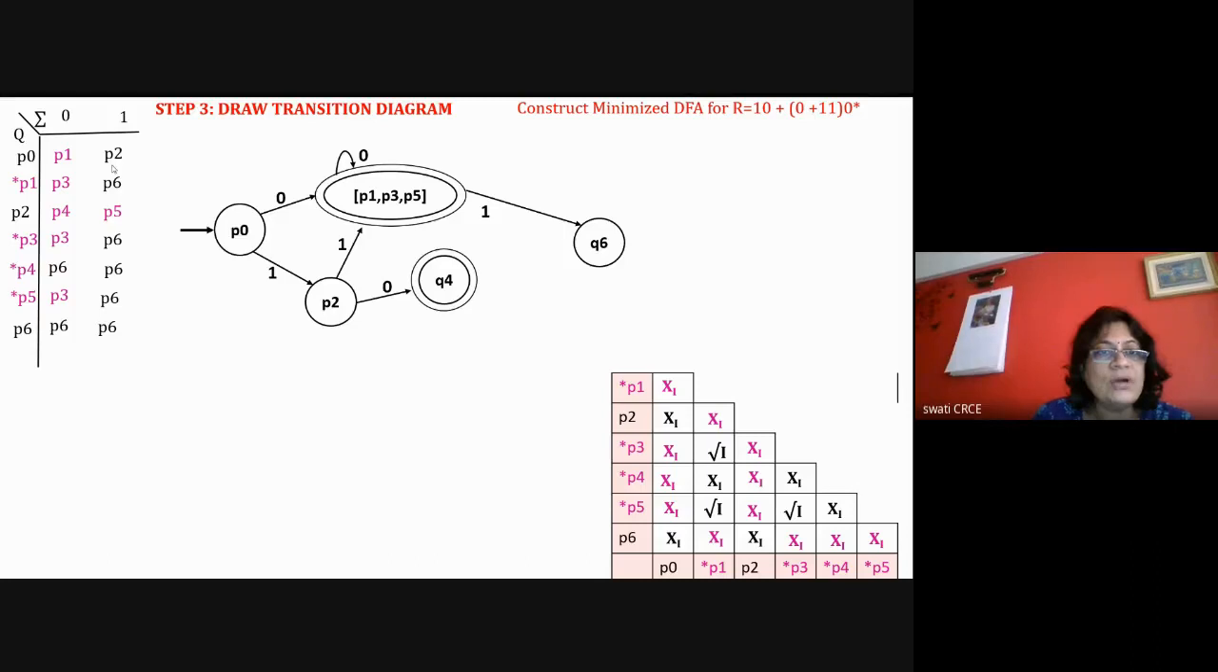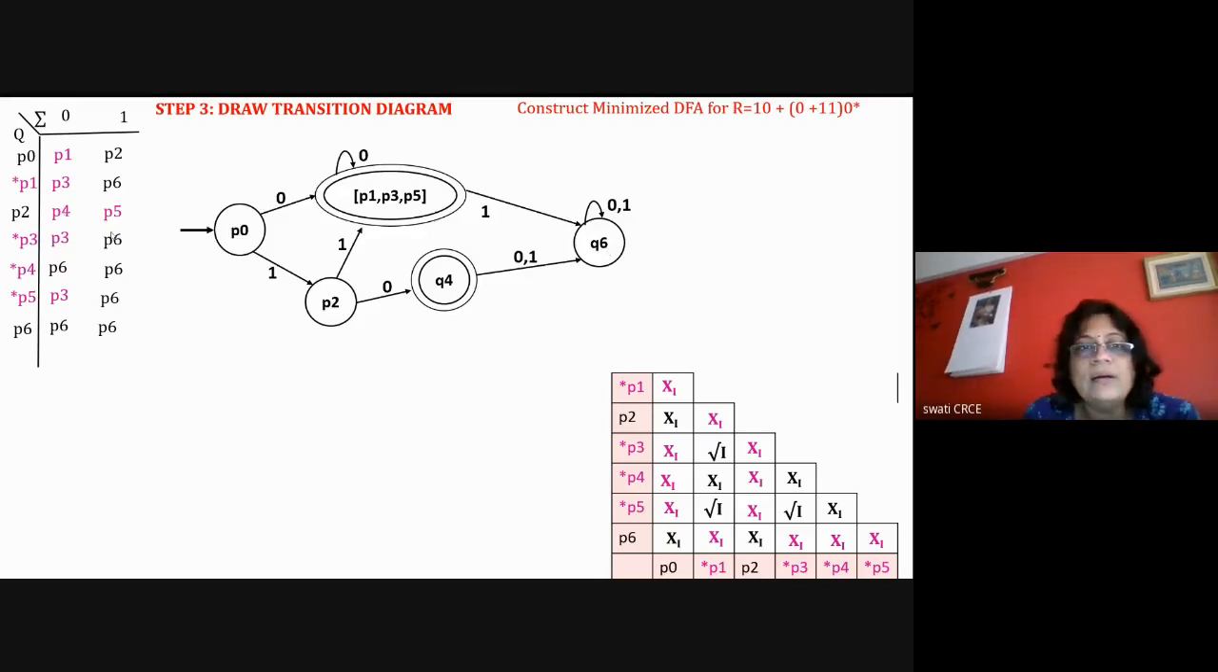Now you can verify your answer. If you are able to draw the transitions for P3, verify the answer. P3 with 0 is P3. P3 with 1 is P6. Okay, so that is here. It's working fine. P4 with 0 is P6. P5 with 0 is P3, which is already here, and with 1 it is going to P6, and P6 with 0, 1 is the same state. Okay, so verify your answer here.